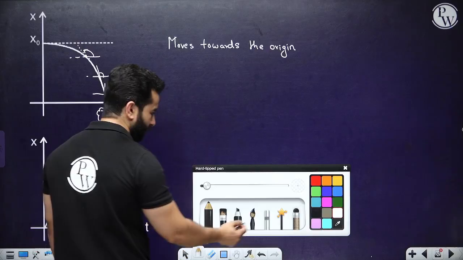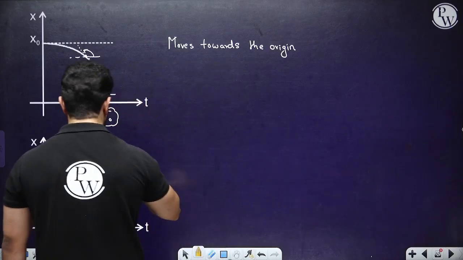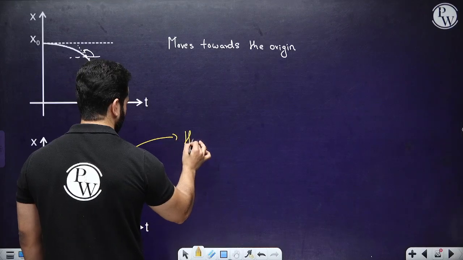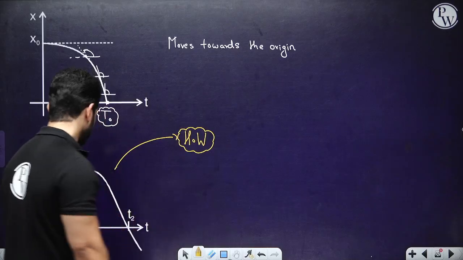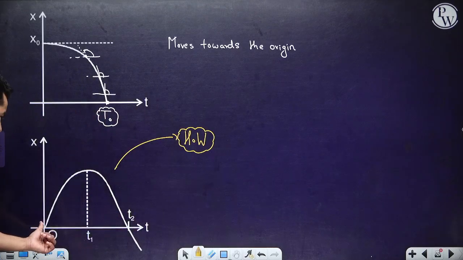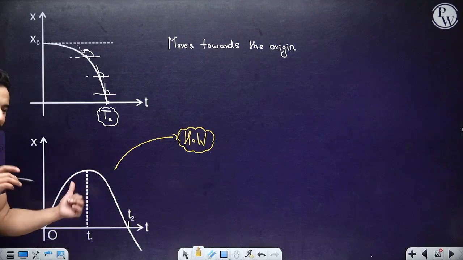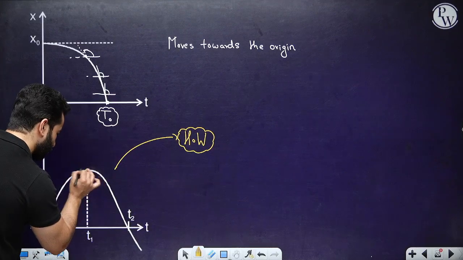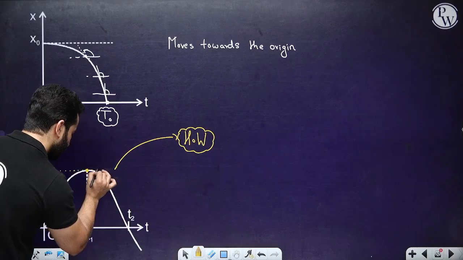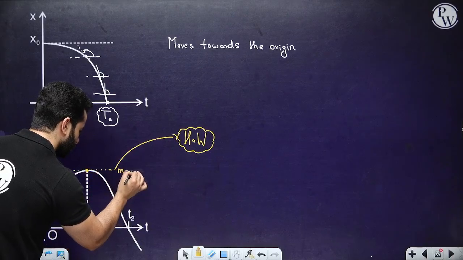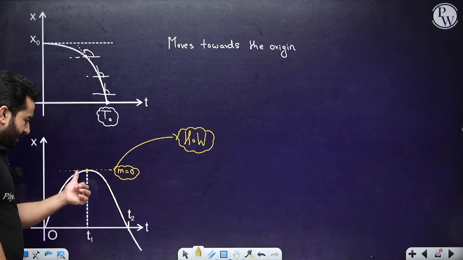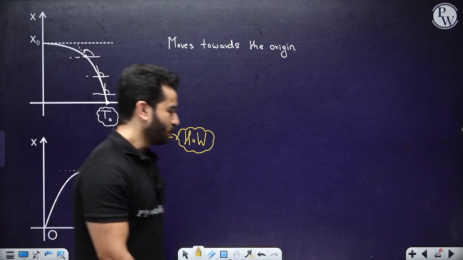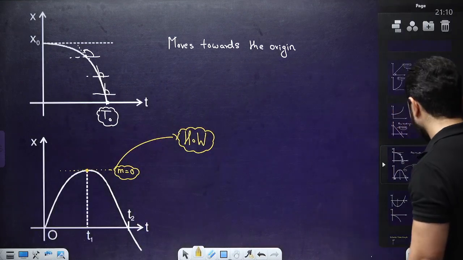Answer this one in the comment section. This is the first homework question that I am giving you. Not that difficult. You can do it. First, it is decreasing. How do I know it is decreasing? Because at this particular point, slope becomes 0. Right? So speed is decreasing, then speed is increasing. So comment this in the comment section.